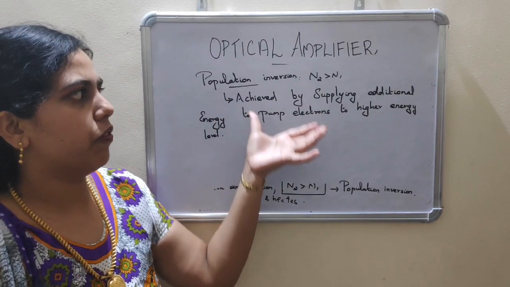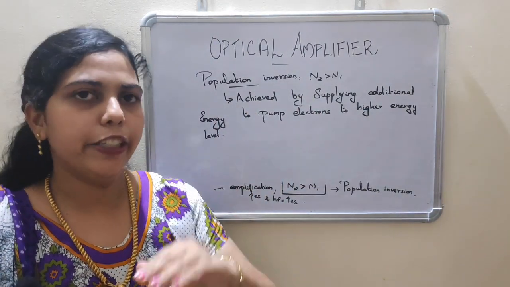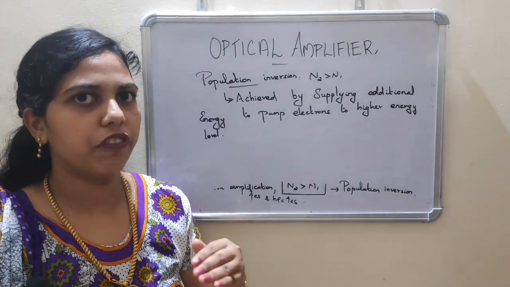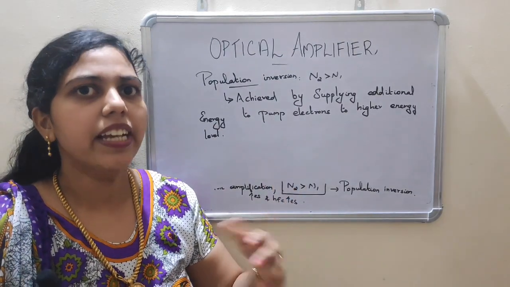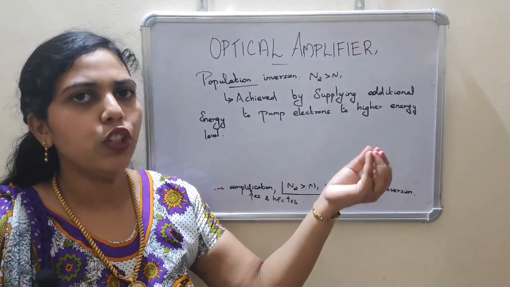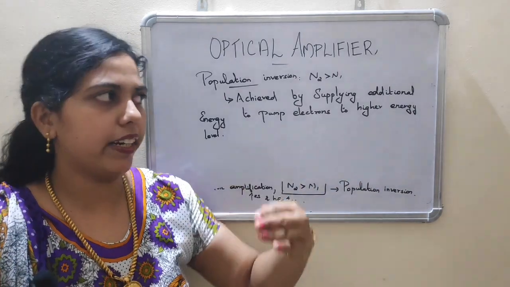Okay, these are population inversion. Population inversion means N2 will be greater than N1, and it can normally be achieved by supplying additional energy to pump the electrons to the higher energy level.